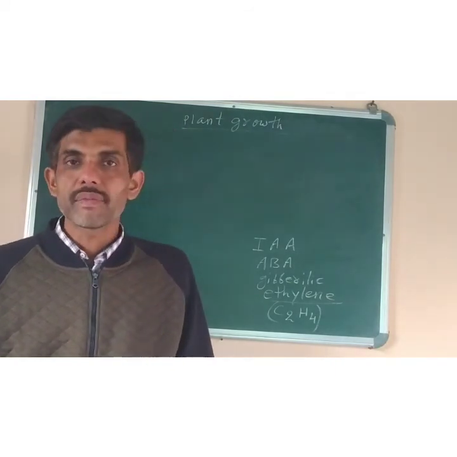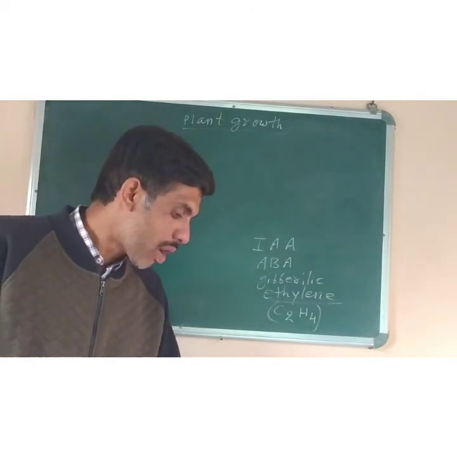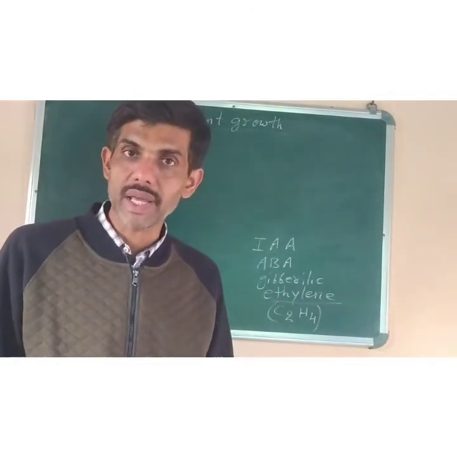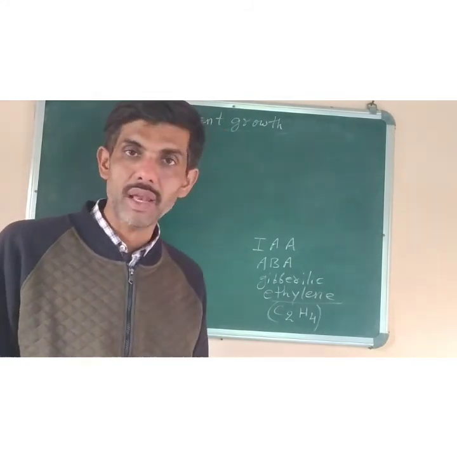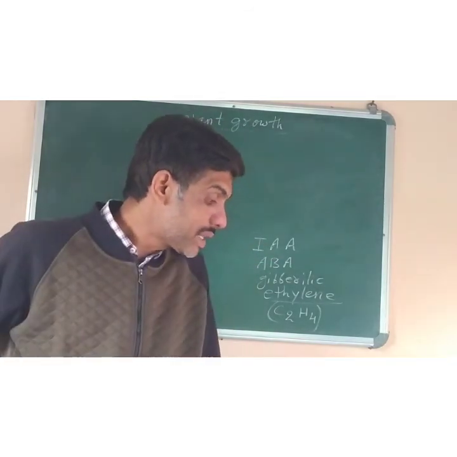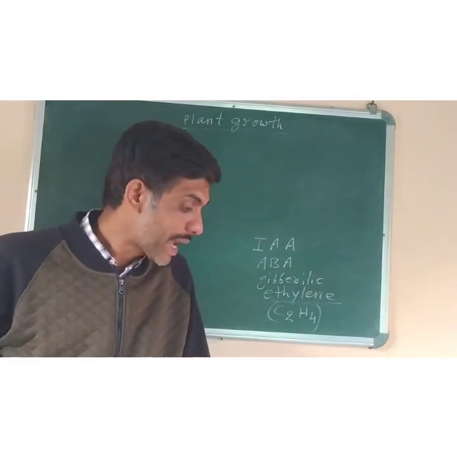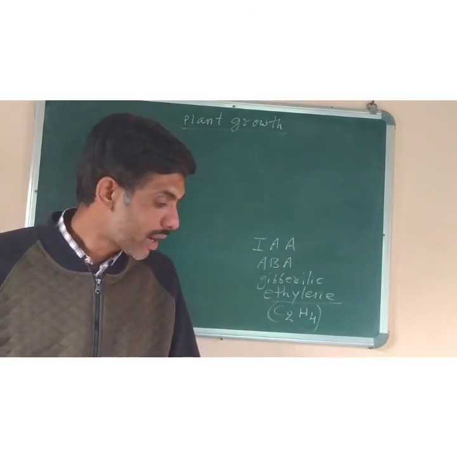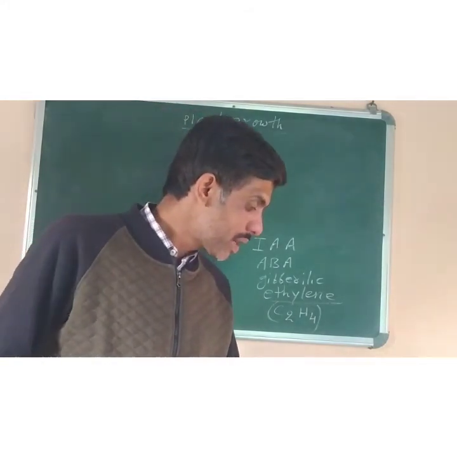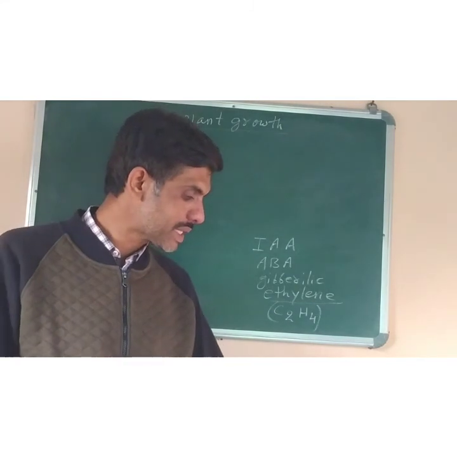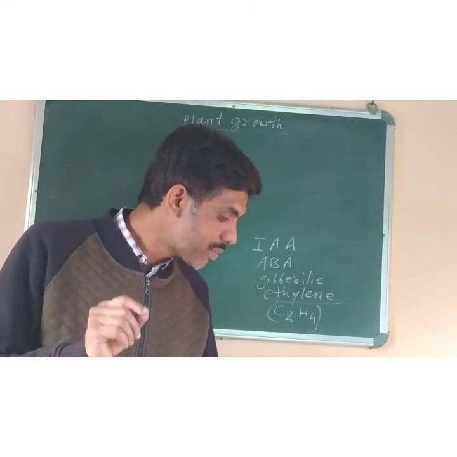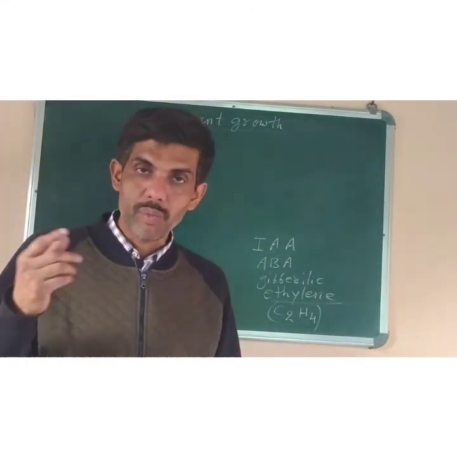It was done by different scientists. Like if I say auxins, it was first isolated by F.W. Went, the scientist, from the tips of coleoptiles of oat seedlings. And the bakanae, foolish seedling disease of rice seedlings, was caused by a fungal pathogen called Gibberella fujikuroi, and the scientist E. Kurosawa reported the appearance of symptoms of the disease in the rice seedlings when they were treated with sterile filtrates of the fungus.